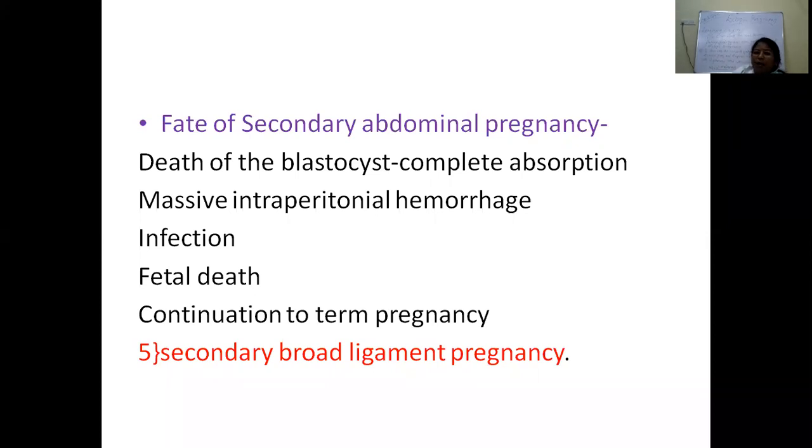But sometimes there can be massive intraperitoneal hemorrhage, infection, or fetal death. Very, very rarely the pregnancy can continue and the patient can come to the labor room with a full-term pregnancy, where we can feel the fetal parts very easily, and the uterus is on one side and the fetus is on the other side. If it ruptures into the broad ligament, there can be formation of a secondary broad ligament pregnancy.